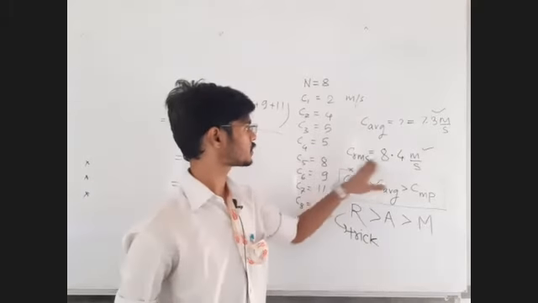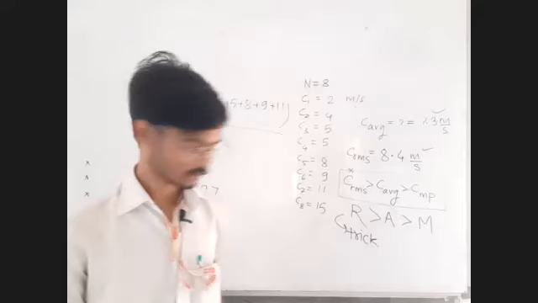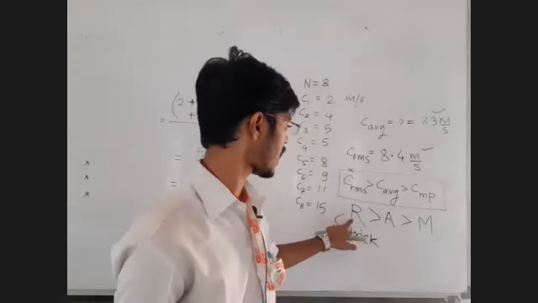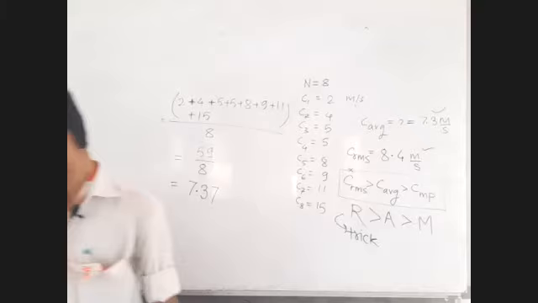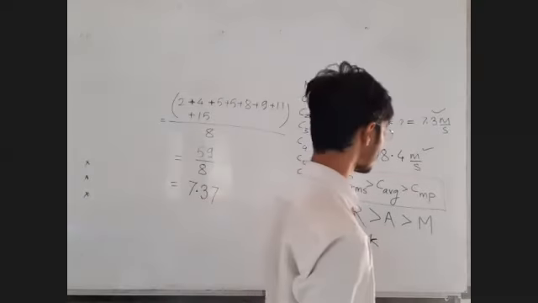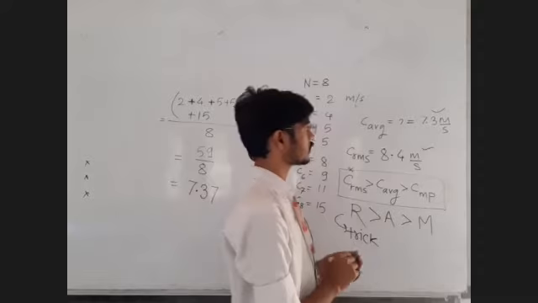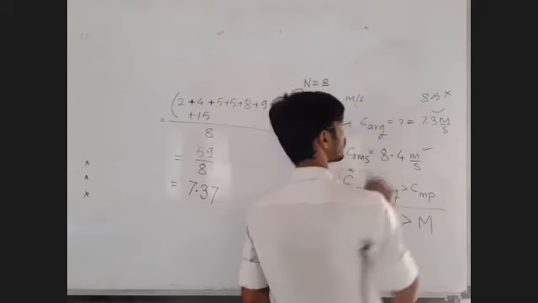If 8.4 is the RMS, average must be less than 8.4. Okay. Remember the trick with the word RAM. R stands for RMS, A stands for average, M stands for most probable. And with this trick itself, I said that the 8.5 answer must be wrong.